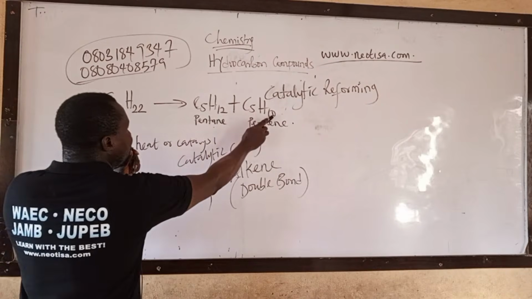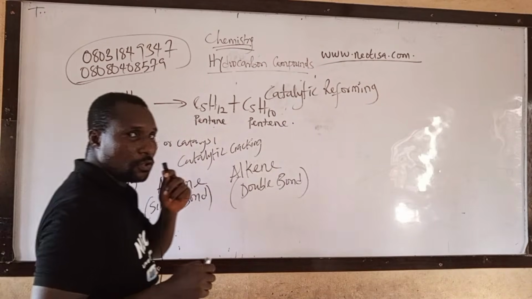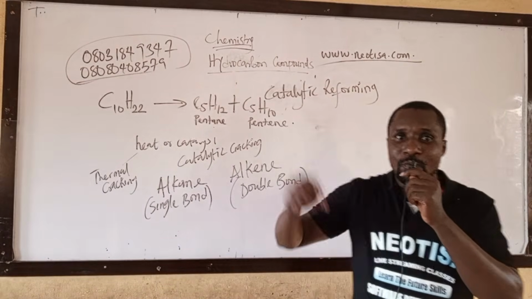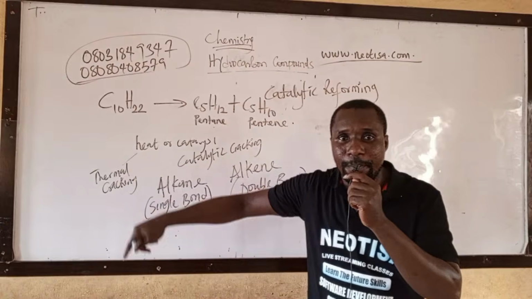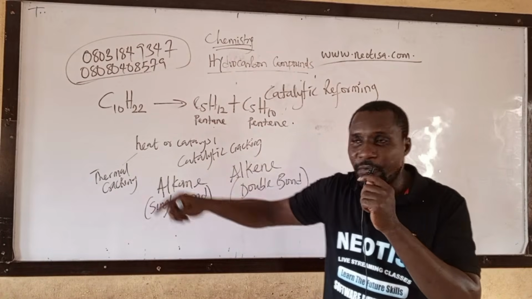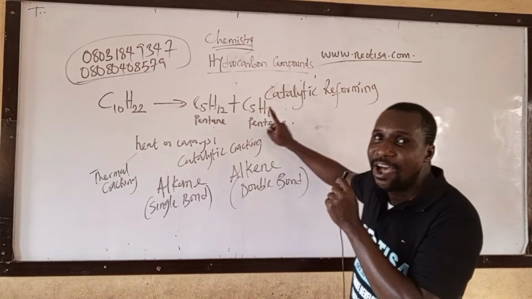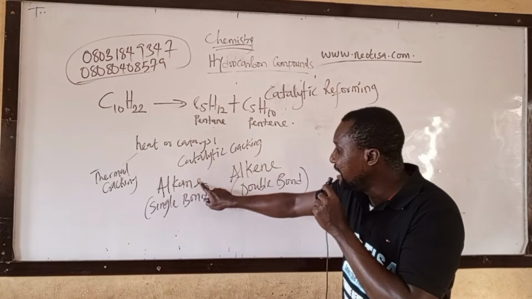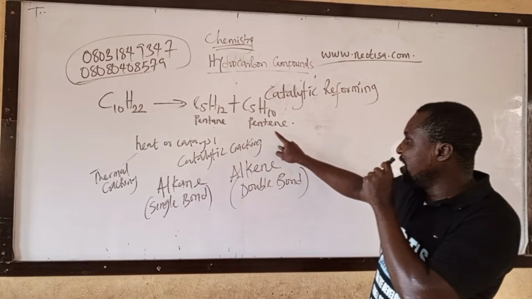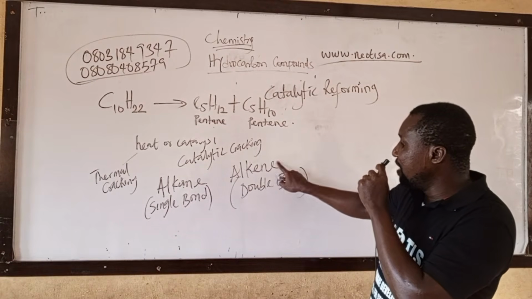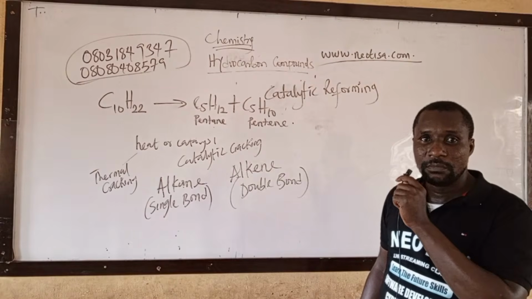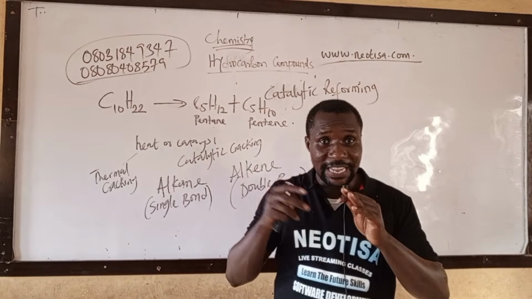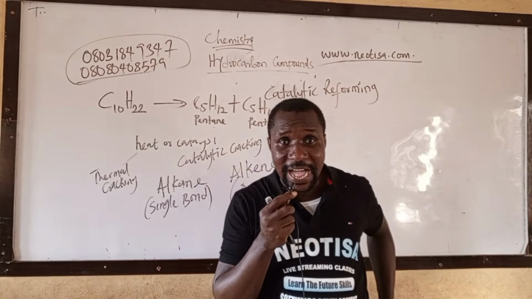Hydrogen, 12 plus 10, 22. Take note of that. That means when there is cracking of hydrocarbon compound, the compounds that will be formed are alkane, A-N-E, single bond, and alkene, E-N-E, double bond. Those are the products. Cracking is the breaking down of large hydrocarbon compounds into smaller hydrocarbon compounds.